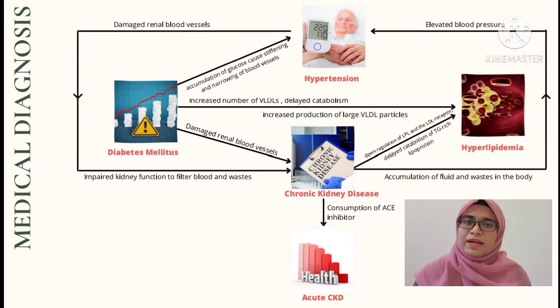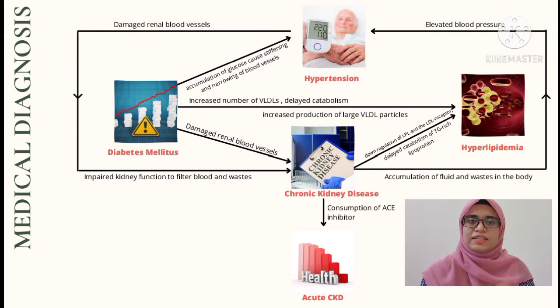Next, we move to the medical diagnosis. Puan AL is diagnosed with uncontrolled hypertension, resolved symptoms of hypoglycemia secondary to oral hypoglycemic agent, acute on chronic kidney disease precipitated by angiotensin converting enzyme inhibitor, and hyperlipidemia. So let's see the relation of diabetes mellitus and hypertension with CKD and hyperlipid.